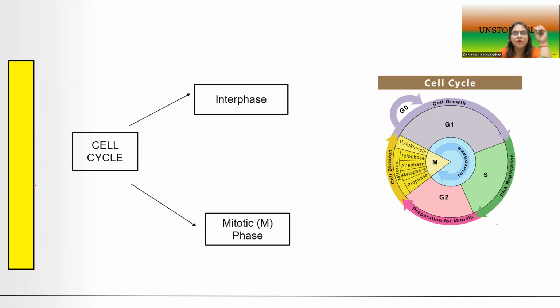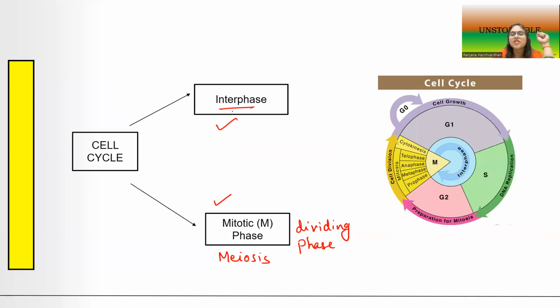Now coming to taking a deeper look at the cell cycle and trying to understand the different phases of the cell cycle. This particular slide tells that the cell cycle has broadly 2 phases, interphase and the M phase, or the mitotic or the actual dividing phase. So there is a stage when the cell is actually dividing, either through the process of mitosis or through the process of meiosis.